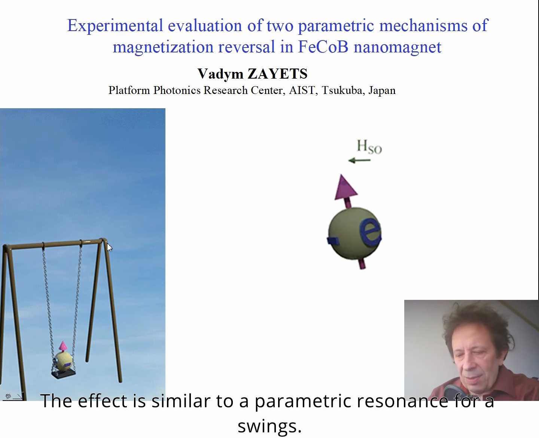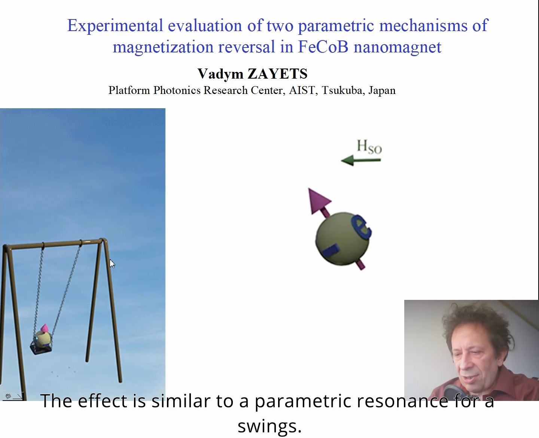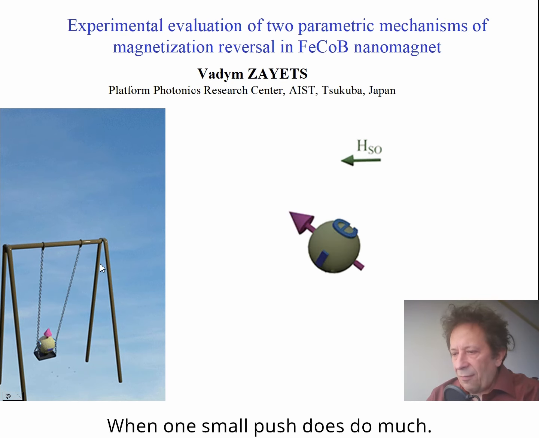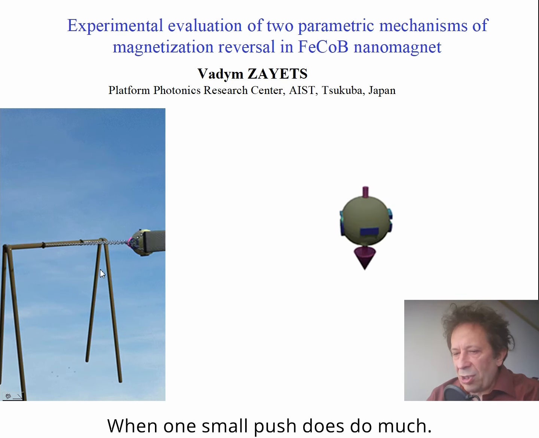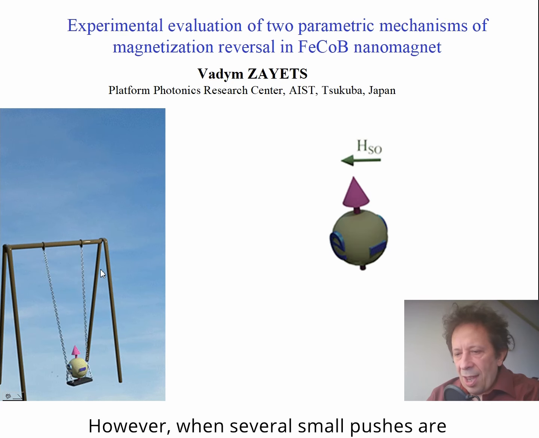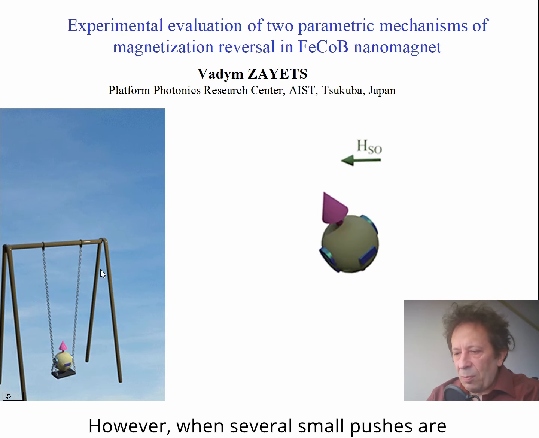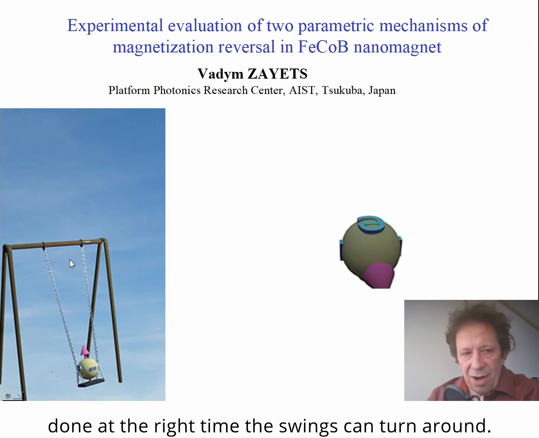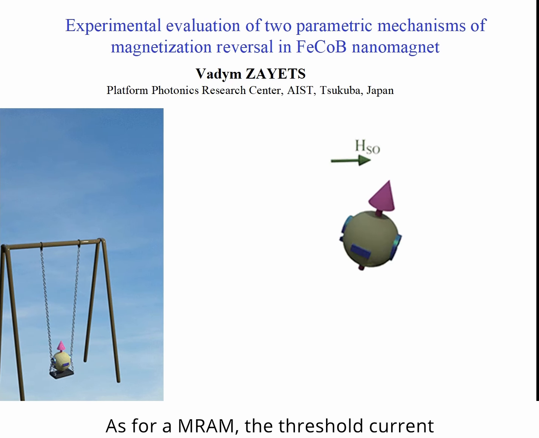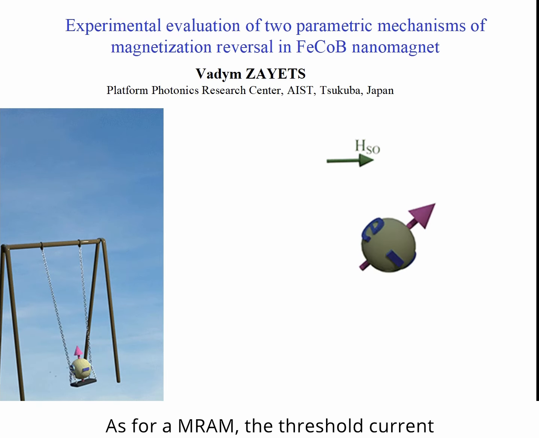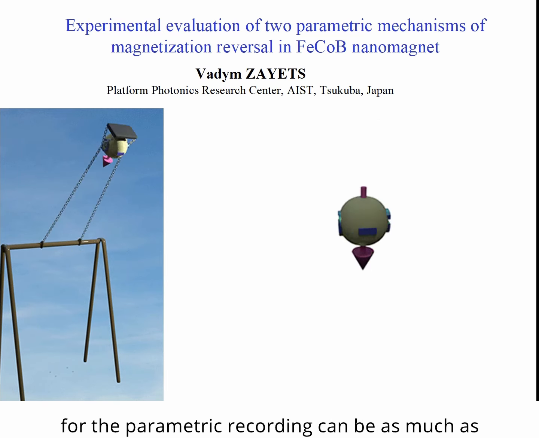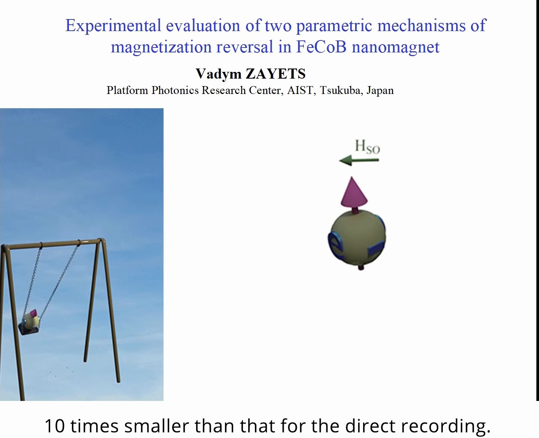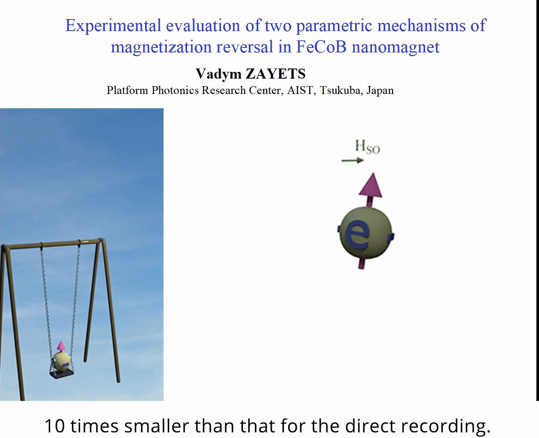The effect is similar to parametric resonance for swings, when one small push does not do much. However, when several small pushes are done at the right time, the swing can turn around. As for MRAM, the threshold current for parametric recording can be as much as 10 times smaller than that for the direct recording.